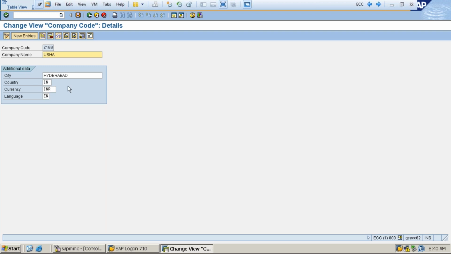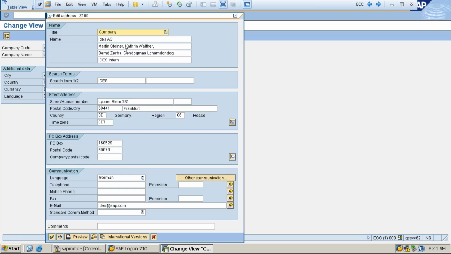What about the address? The company code registration has some address, right? So to maintain the address, if you could see, there is an address button. I click on it. Now it is company, and here we should change the name. That should be Usha. I'm going to remove all this, and I'm maintaining Usha as a search term. Then what could be the street?